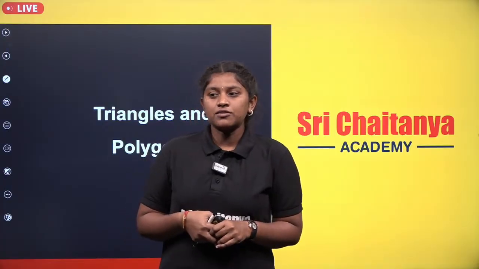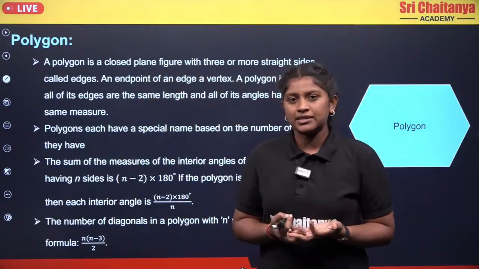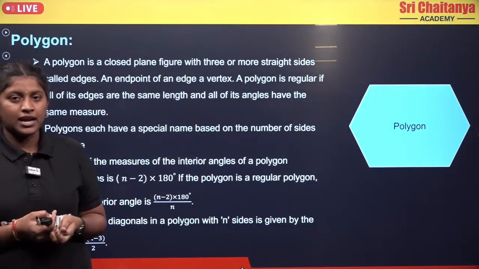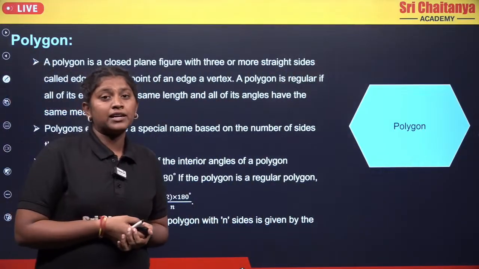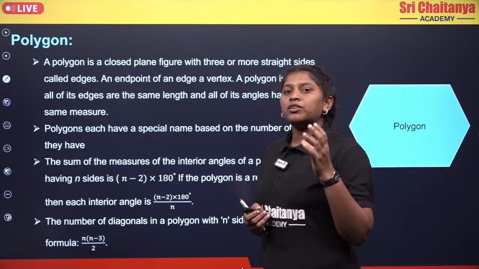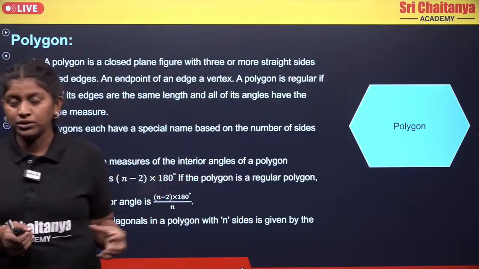So first of all we will learn about the polygon, and then after we will go for the extended part which is nothing but the triangles. Okay, so let's see what is the polygon. We know the basic definition of the polygon, right? Polygon is just a closed shape which is formed by the straight lines. Now we have some properties with respect to the polygon that we should be very clear about.